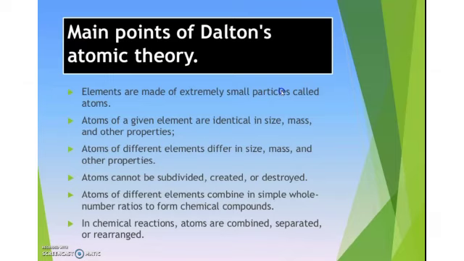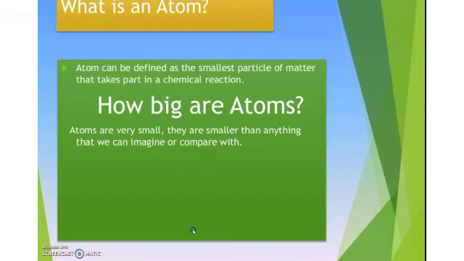We have studied about John Dalton and his atomic theory and his 6 postulates. It is very, very important. What are his 6 postulates? First, elements are made of extremely small particles called atoms. All atoms in an element are identical in size, mass and other properties. Atoms of different elements differ in size, mass and other properties. Atoms cannot be subdivided, created or destroyed. Atoms of different elements combine in simple whole number ratios to form chemical compounds. In chemical reactions, atoms are combined, separated or rearranged. These are his 6 postulates.